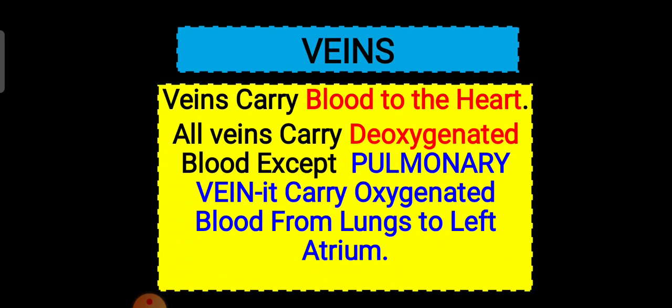Veins are also blood vessels. Their function is to carry blood to the heart. All veins carry deoxygenated blood except pulmonary vein. Pulmonary vein carries oxygenated blood from lungs to left atrium. These veins are also composed of three layers: outer, middle, and inner layer, likewise arteries.